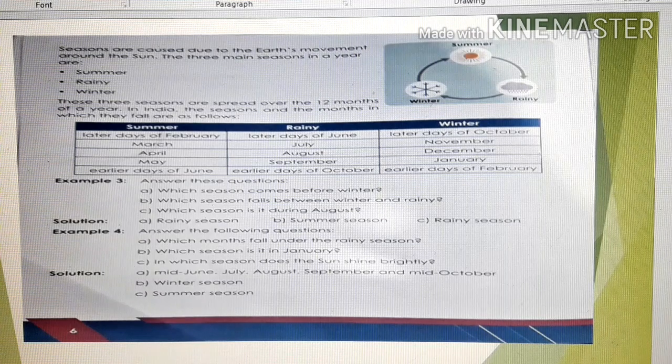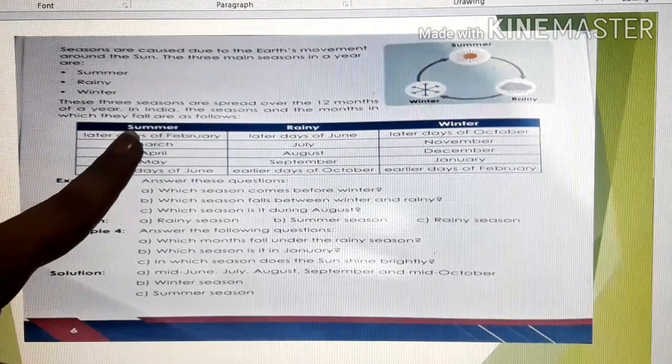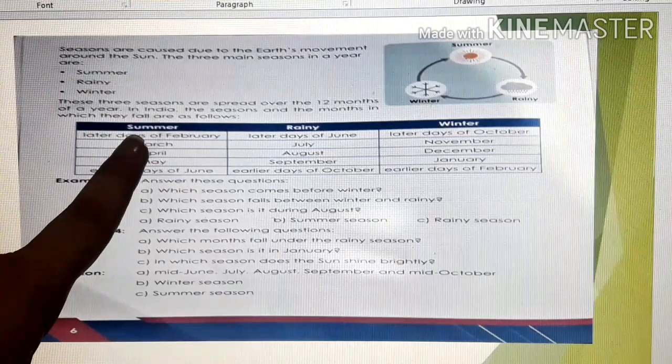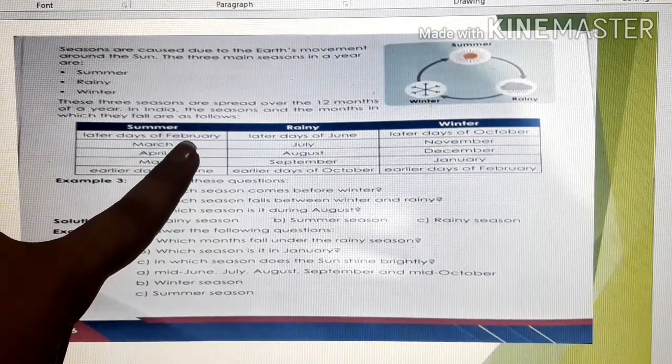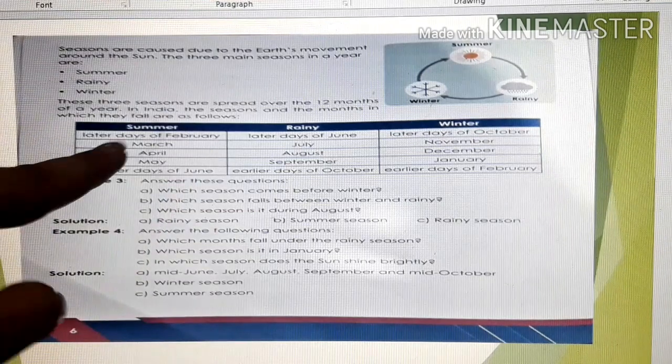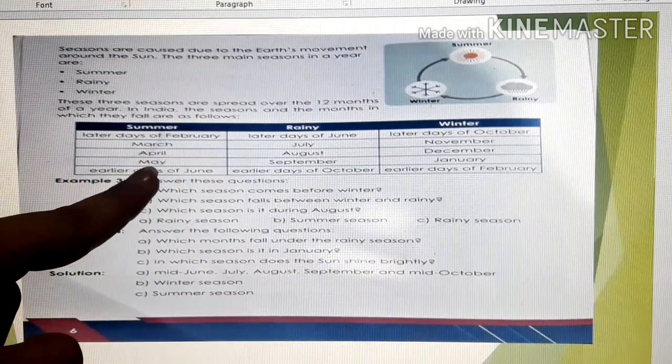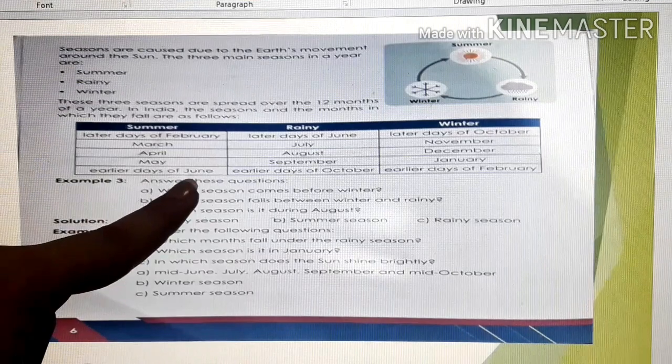Now let's see in which month which season falls. Are you excited to know, children? Okay, so let's start. First season is summer. Later days of February, that means the end of February, March, April, May and early days of June.